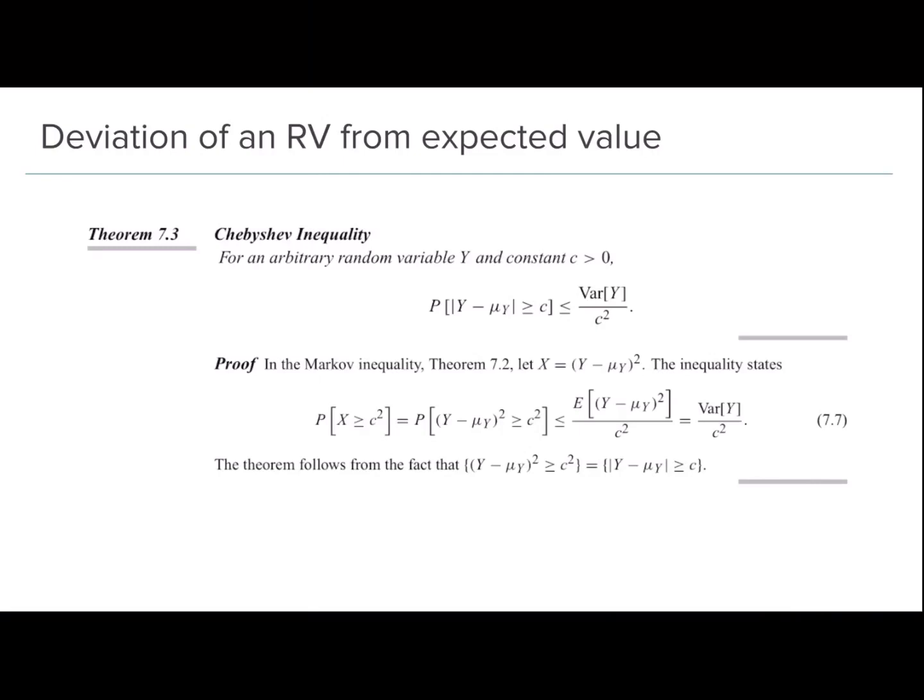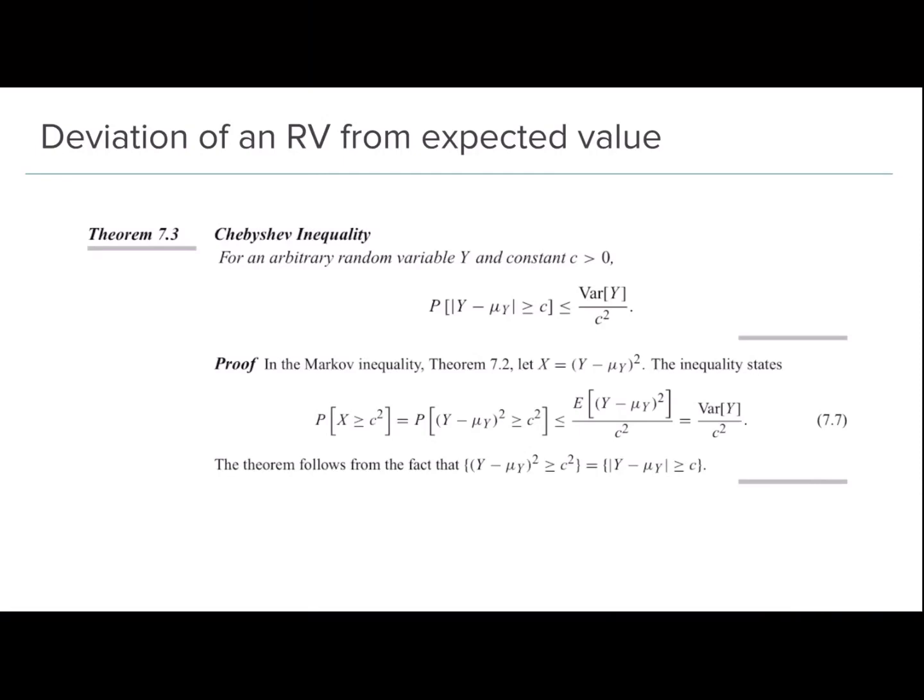We just have to replace the random variable X by (Y minus mu_Y) whole squared. So this becomes the probability that (Y minus mu_Y) whole squared is greater than or equal to c squared is less than or equal to the expected value of (Y minus mu_Y) whole squared divided by c squared.